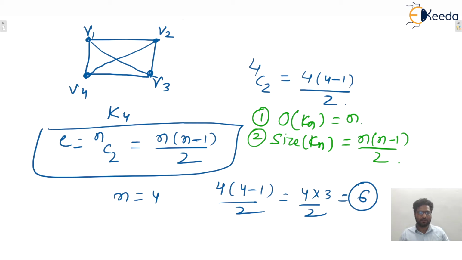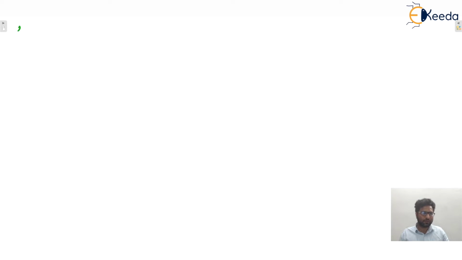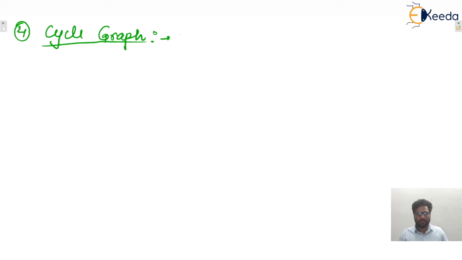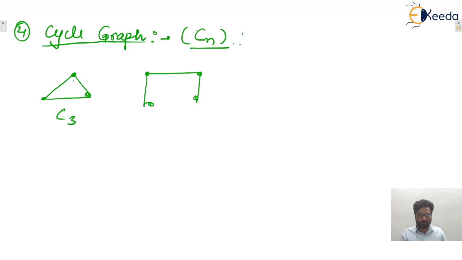Okay, so moving to the next type, the fourth one is the cycle graph. A cycle graph is represented with Cn, where n is the number of vertices. For any cycle, a minimum of 3 vertices are required. So this one is known as C3, only one cycle is there. This is known as C4. And this is known as C5.